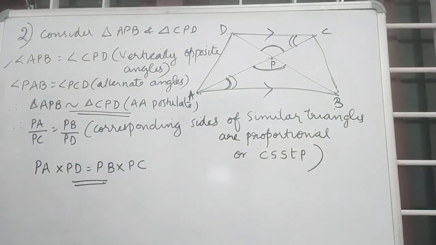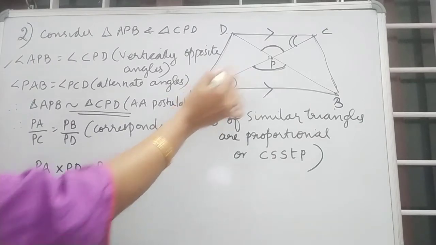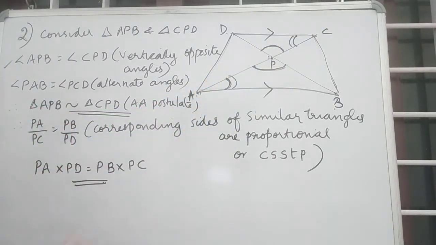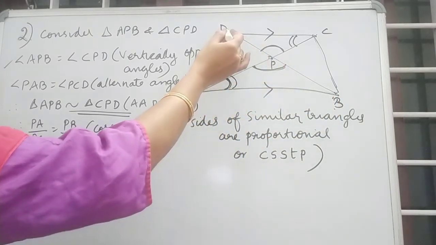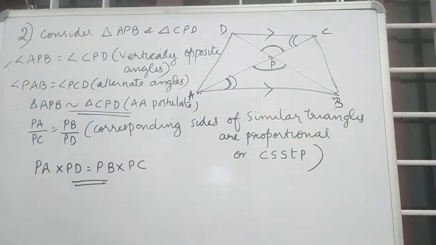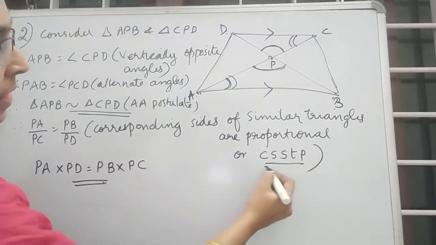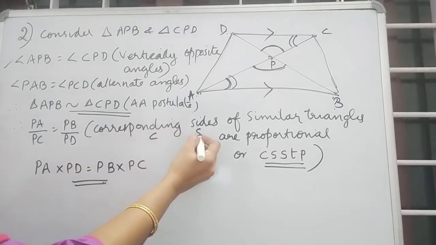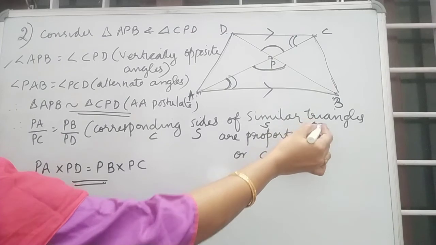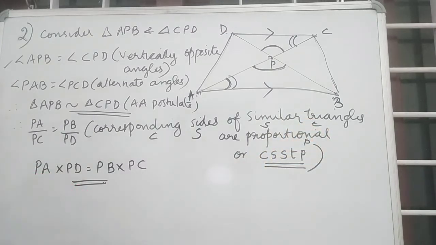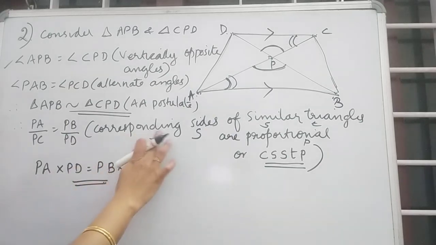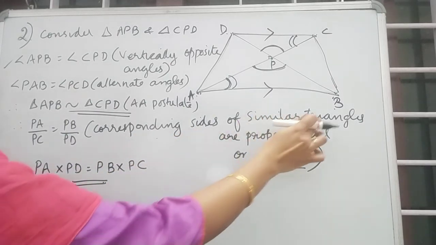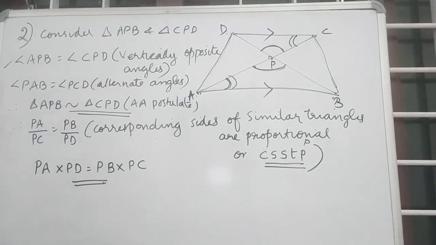So we can write PA divided by PC is equal to PB divided by PD, since corresponding sides of similar triangles are proportional. So in short, I wrote it this way, CSSTP. Next time onwards I will do it this way, CSSTP, corresponding sides of similar triangles are proportional. You should write it fully, corresponding sides of similar triangles are proportional. Okay, so cross multiply,